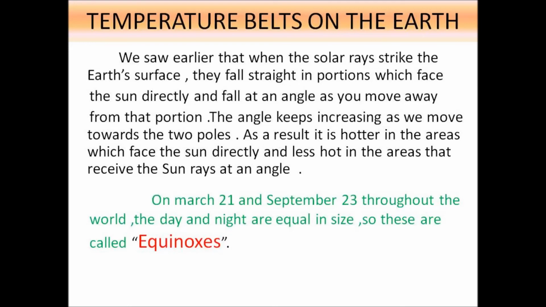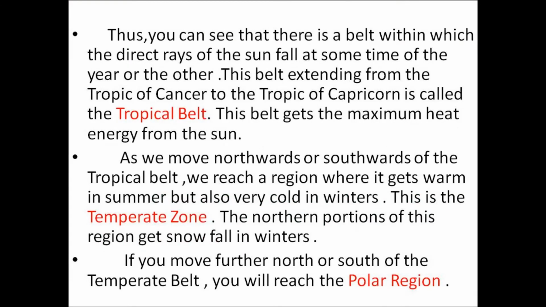On March 21st and September 23rd, throughout the world, the day and night are equal in size. So, these 2 days are called equinoxes. And now, we'll observe temperature belts. What are the areas which are very hot? What are the areas which are very cold?